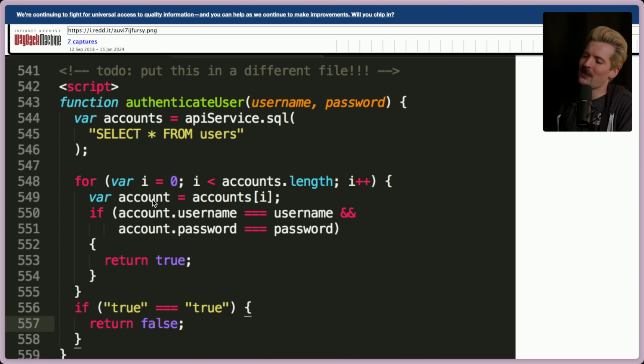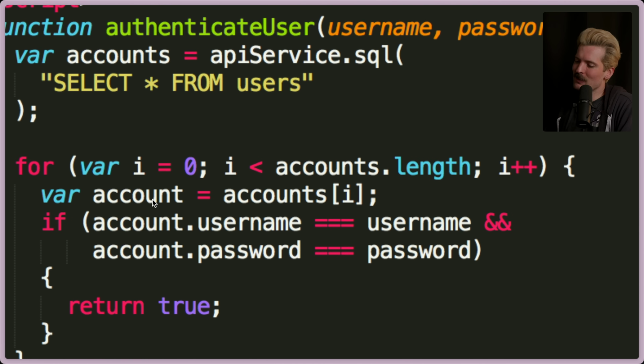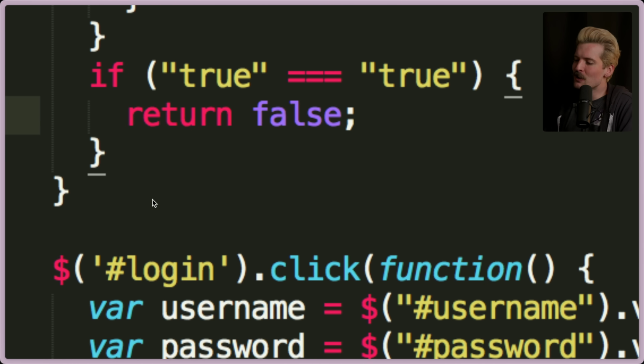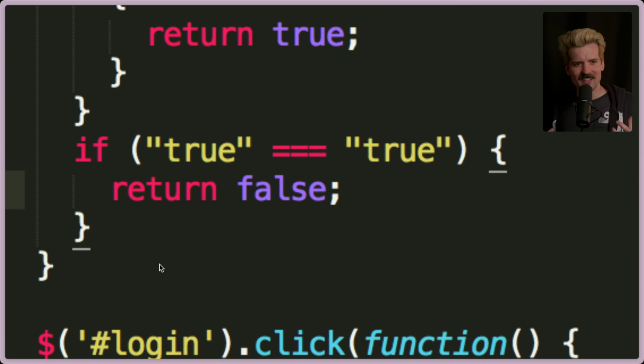But we're not even done with the authenticate user function yet because we haven't gotten to the magnum opus, the creme de la creme, the beauty, the art. I'm excited for AI to take over because it can't be worse than this. What almost certainly... I'm going to do my best to steel man here as I stumble over my words in awe. My guess is that at some point, the left side wasn't string true. The left side was account.isActive or something.